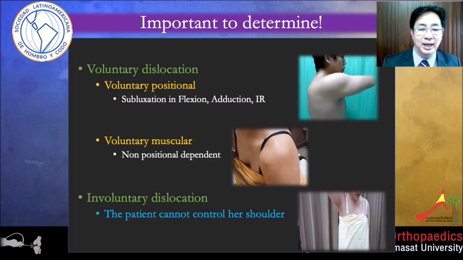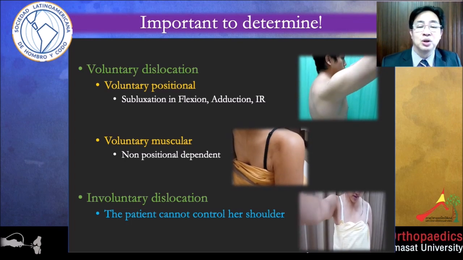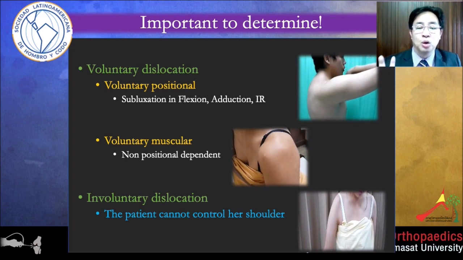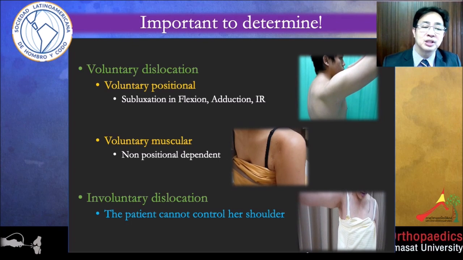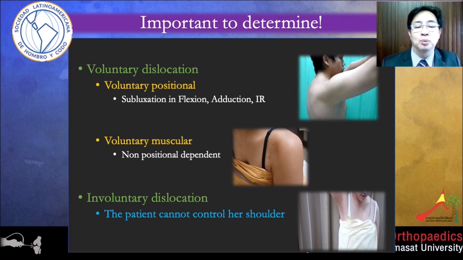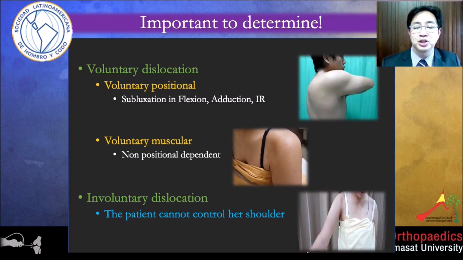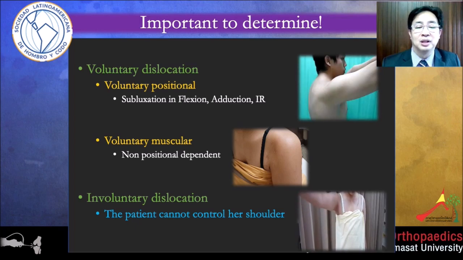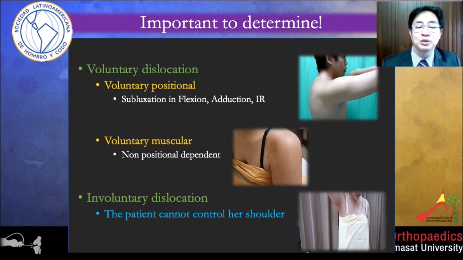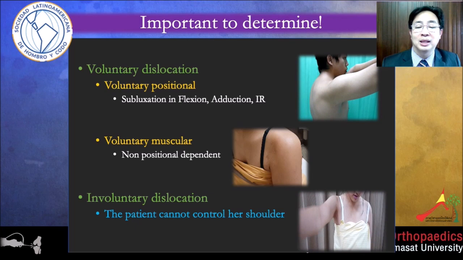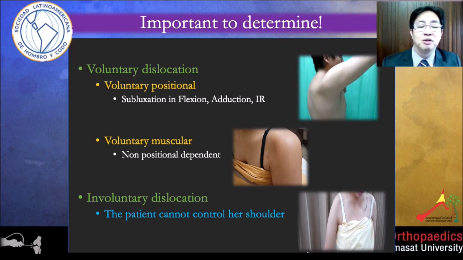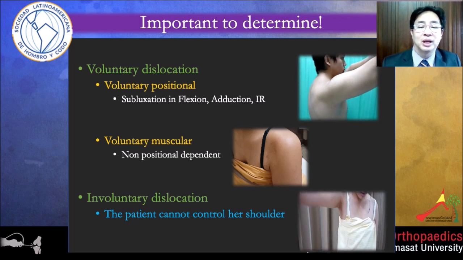MDI with posterior instability is a very common scenario. We can classify into 2 groups, voluntary and involuntary dislocation. The voluntary group can be classified into positional and muscular dislocators. The first patient is voluntary positional. He can sublux his shoulder when performing flexion, adduction, and internal rotation.